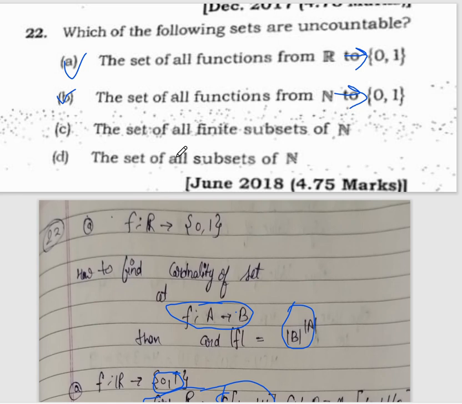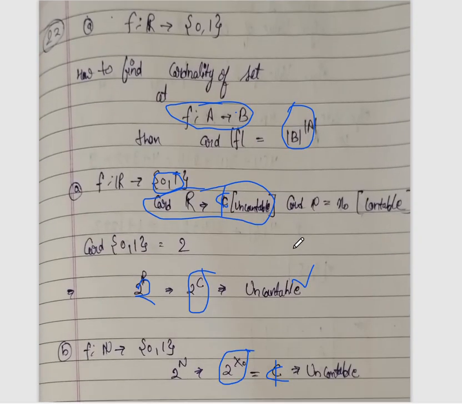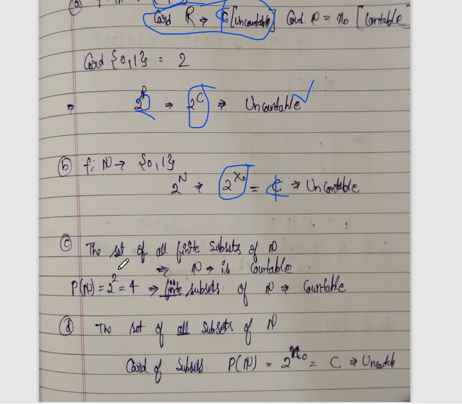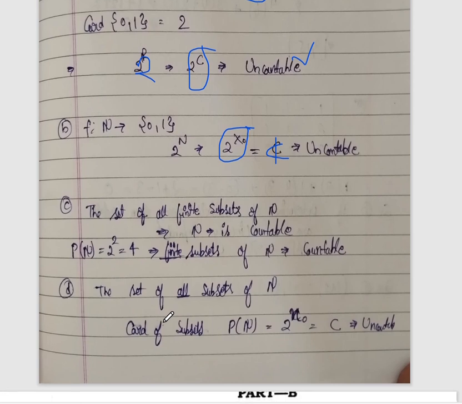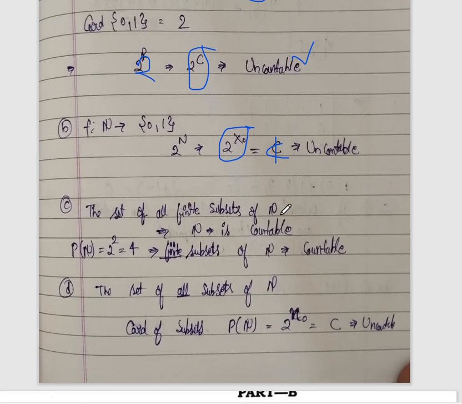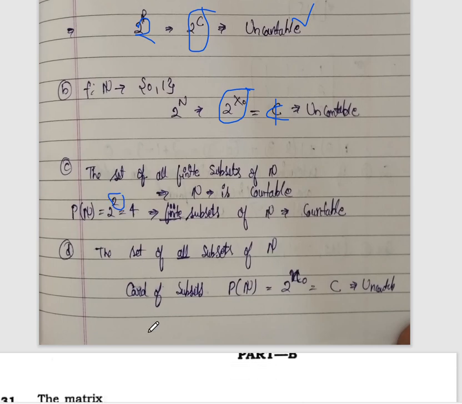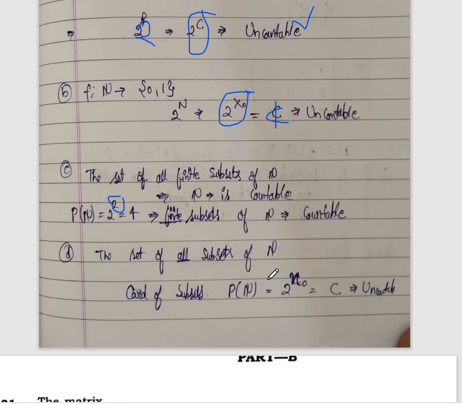The third option is the set of all finite subsets of R. Finite subsets, okay? We have to read carefully. Set of all finite subsets. A is a countable set, and we have to take finite subsets, so we take only two. Any finite subset. So how to find the power set? Power set means P.